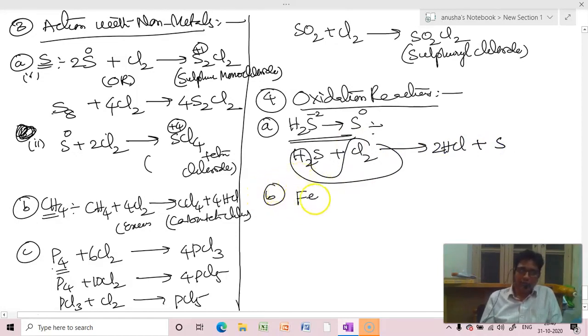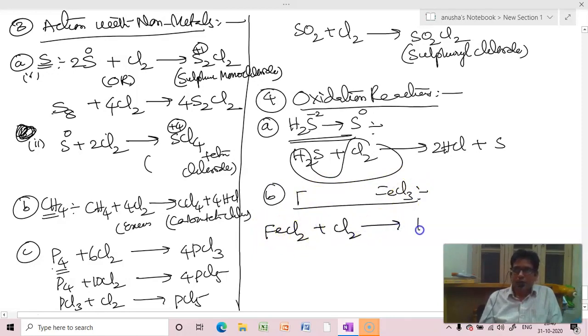Second is converts ferrous chloride to ferric chloride. Take ferrous chloride FeCl2, treat it with chlorine to produce ferric chloride. So take 2 moles and 2 moles. So this is ferrous chloride, this is ferric chloride.